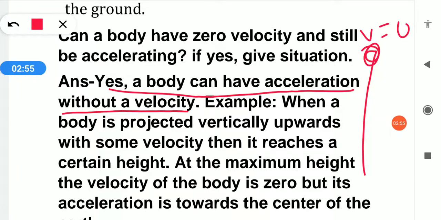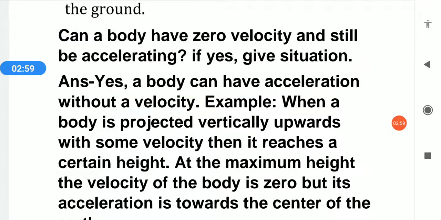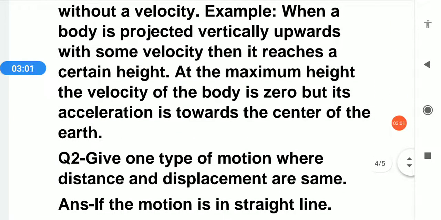At the maximum height, the velocity of the body is 0, but its acceleration is towards the center of the earth, due to gravity. So this is our answer.